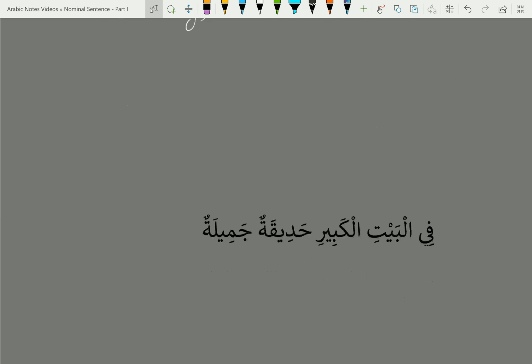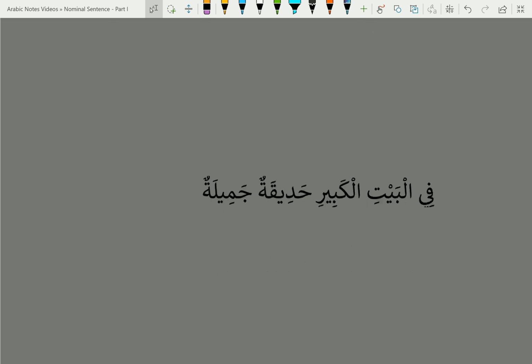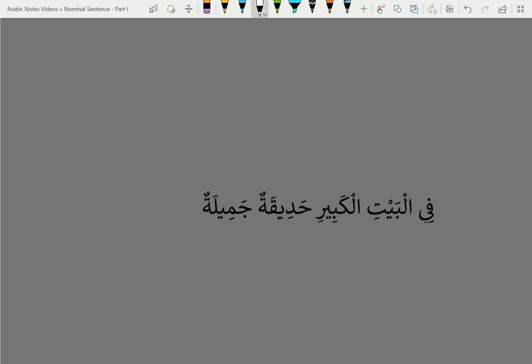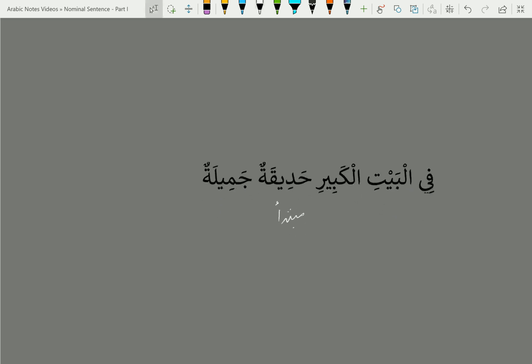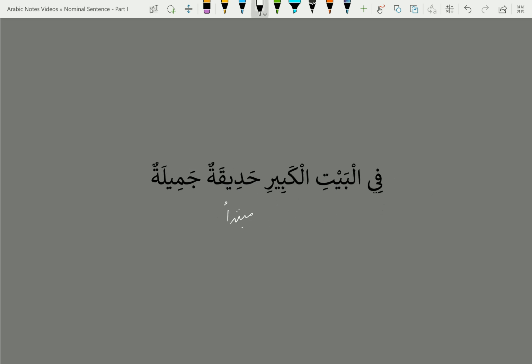Alright, the last example we have is fil baytil kabiri hadiqatun jamilatun. First we find the mubtada, the first marfu noun. Hadiqatun is the first noun in the sentence which is marfu. Once we have found the mubtada, now let's look for khabar. Fi is harfu jar. Al-Bayti is ism majroor. And then Al-Kabiri here is a naat to Al-Bayt.